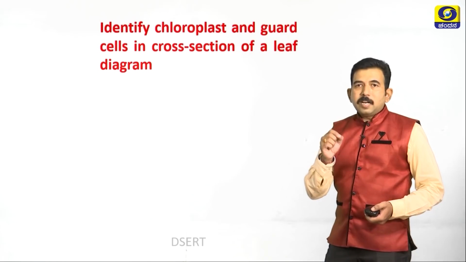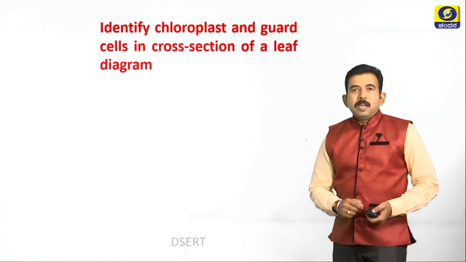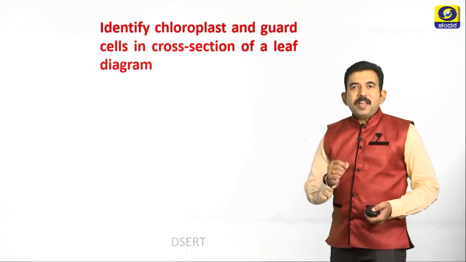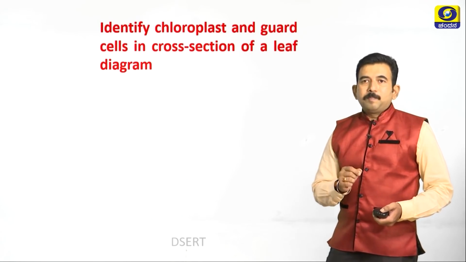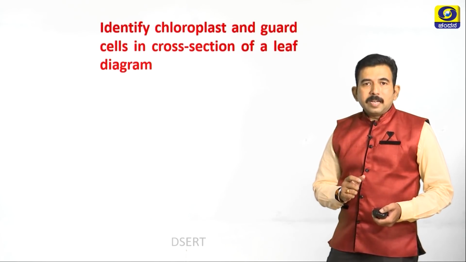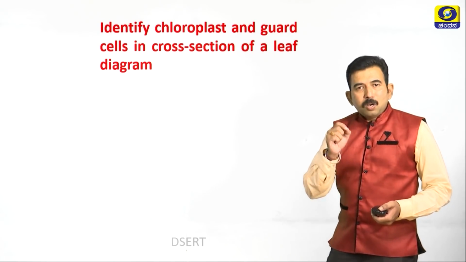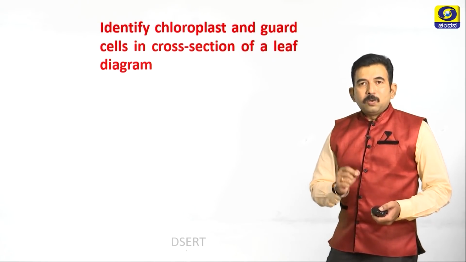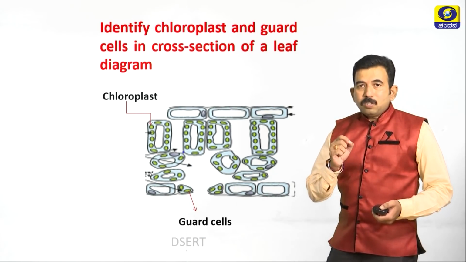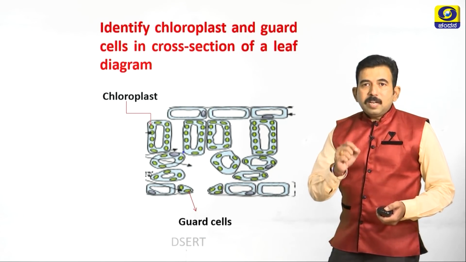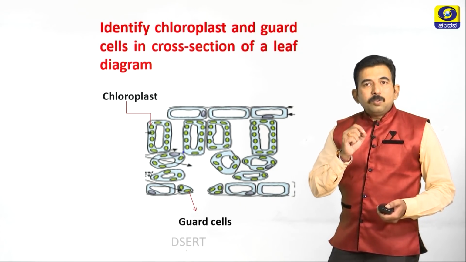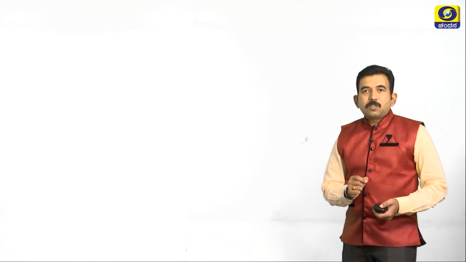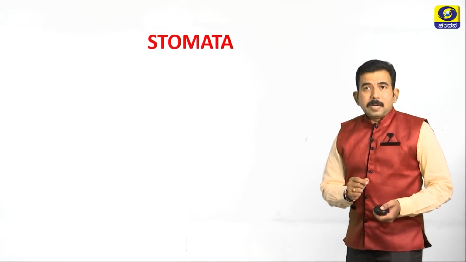Students, let us study diagram based question. Question is, identify chloroplast and guard cells in a cross section of leaf diagram. So the diagram will be given in the examination. You have to label chloroplast and guard cells. So it is very important, you should also study the diagrams given in your textbook, so that labeling also gives you mark.